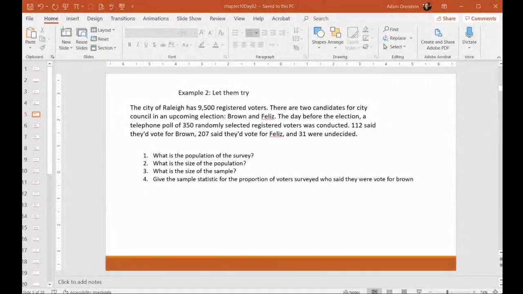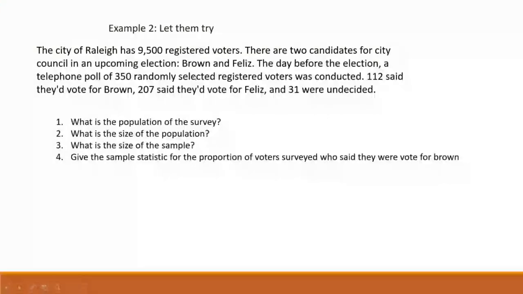Remember, I can't see the chat, so what's the size of the population? They would be the registered voters. The population would be the voters. That's the group of people in this case that we're dealing with, okay? So it would be voters.